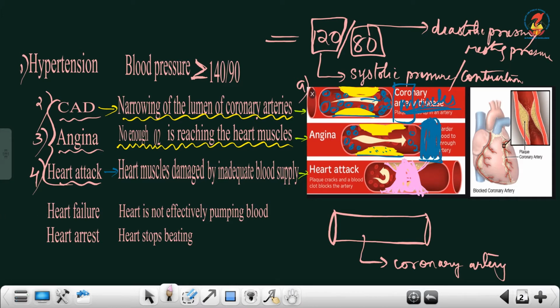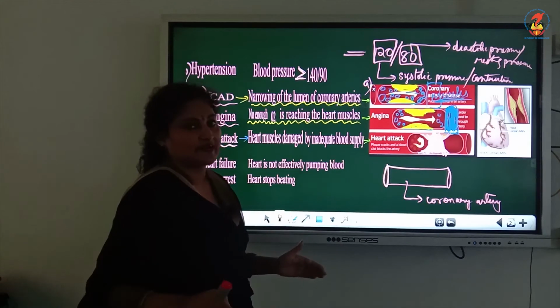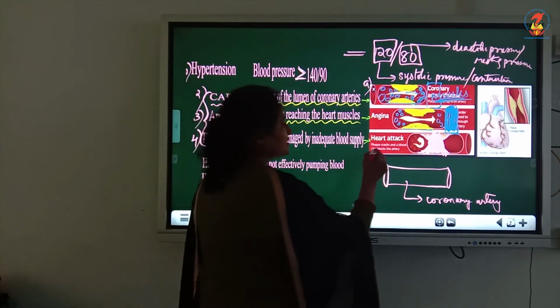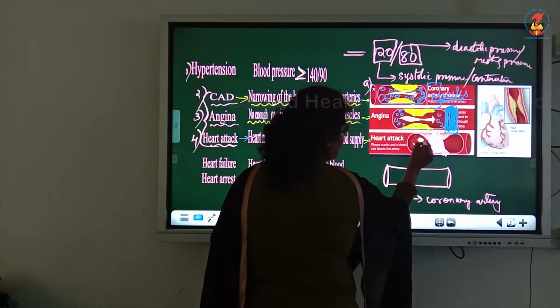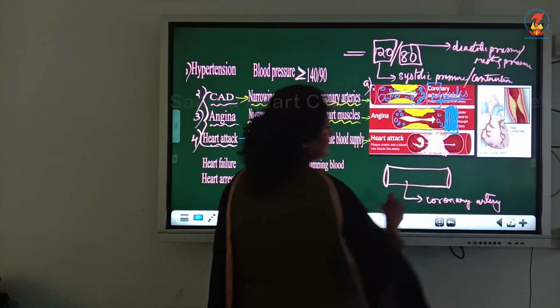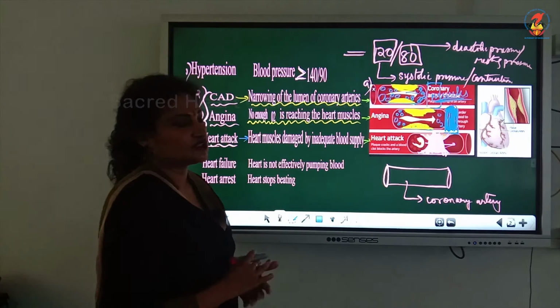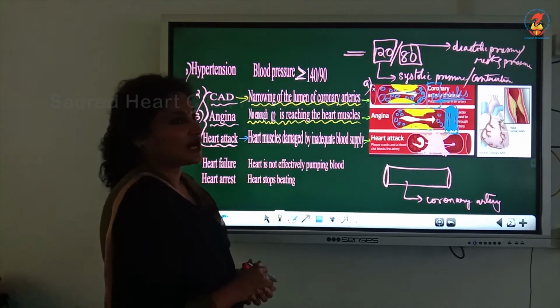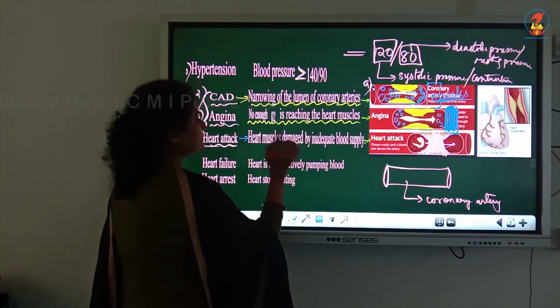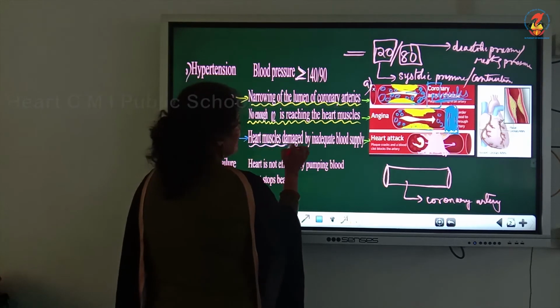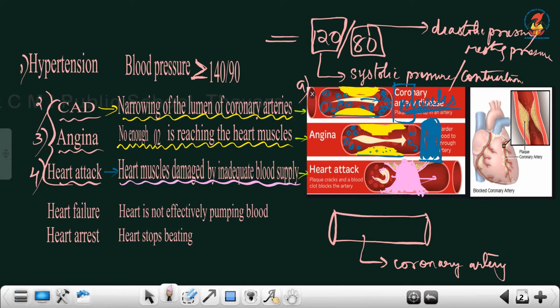Full stop. There's a big block here because the plaque that was formed due to the deposition of calcium or cholesterol breaks and gets piled up, a heap. So it blocks the blood flow. And see this arrow? There's no flow of blood this side to the cardiac musculature. This situation is known as heart attack. The cardiac musculature does not get adequate blood supply.